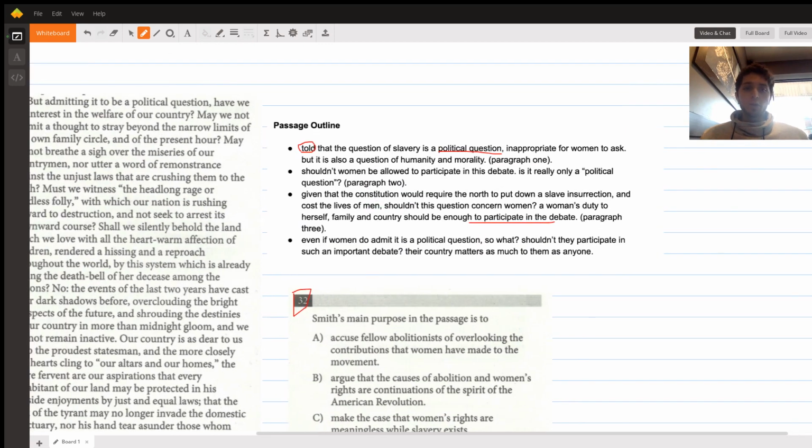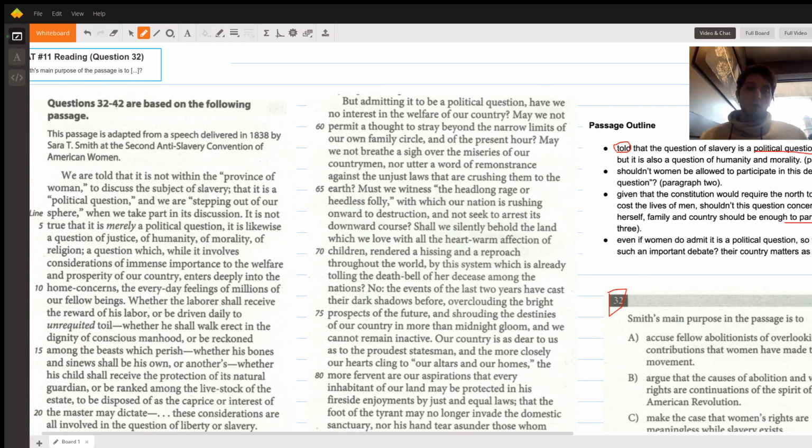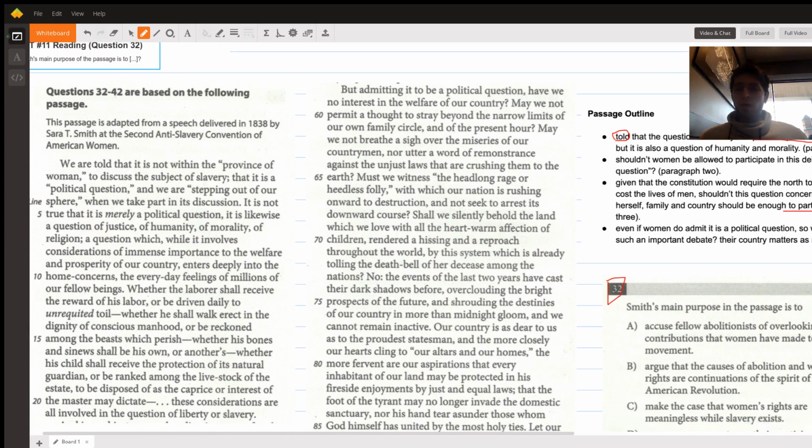The next thing we want to do is we want to look at these key points in the passage to try to identify any specific information that will help us answer our question. To be honest, what makes this question a little bit harder is that we really don't find too many specific pieces of text that will give us the main purpose of the passage. I still want to walk through the exercise a little bit because we'll glean something from it. And also, this is just sort of what we have to do when we're on the text. We're going to do it very quickly. This is what it's going to look like. So we'll start with the subtitle.